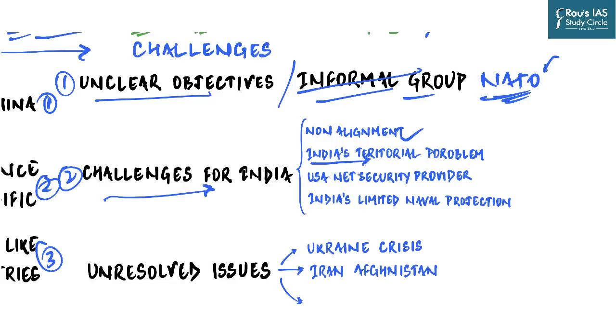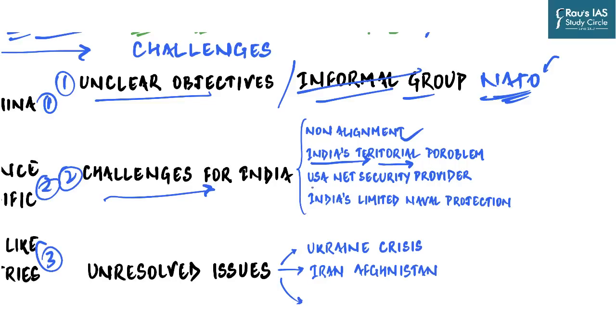Now, if you look at India's problem with China, India has a territorial border dispute with China. But all these 3 countries are nowhere near either China or India. In fact, they are thousands of kilometers away from India. And so the question which has to be answered is that Quad by its very nature is maritime in nature, and can a maritime group be an answer for a territorial problem, for India's territorial border problem?